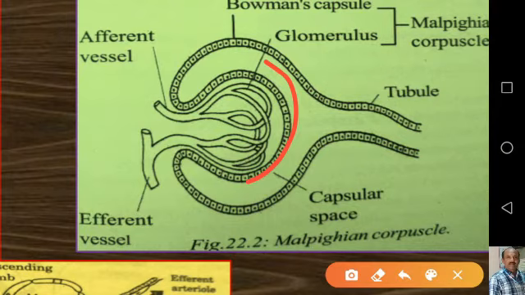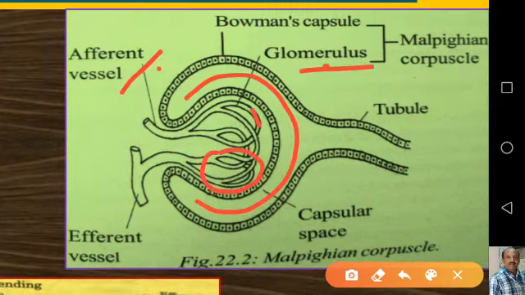The podocytes are arranged in an intricate manner so as to leave some minute spaces called filtration slits or slit pores. The endothelial cells of the capillaries have numerous pores or fenestrations, and this glomerulus along with the Bowman's capsule forms the Malpighian corpuscle, as I said earlier.